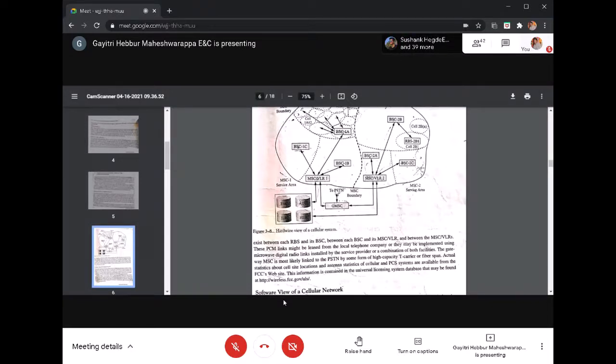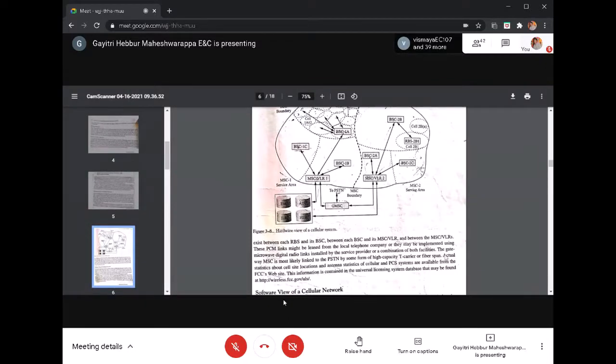Then from GMSC to PSTN or from PSTN to MSC, it is using a high bit rate, that is 100 Mbps or more than that. So many T1, E1, J1 carrier systems will be multiplexed here and transmitted to the PSTN. It is a very high bit data rate.